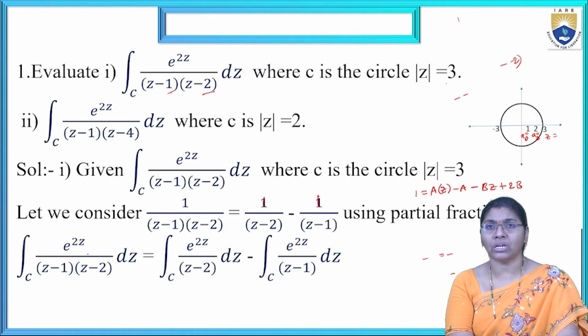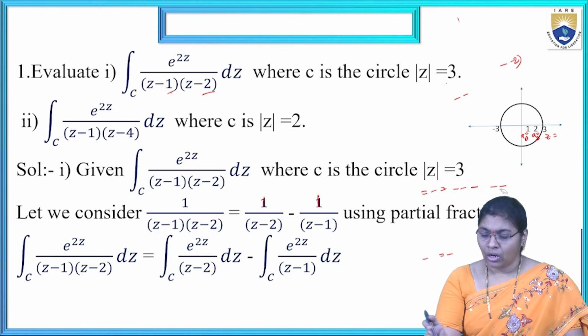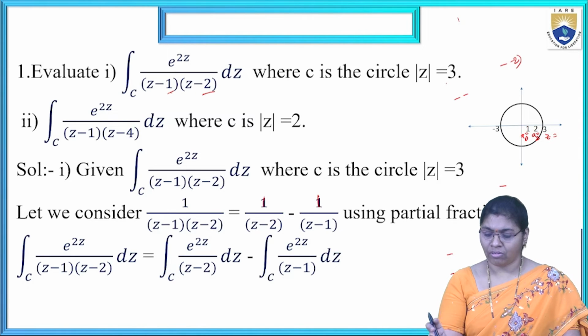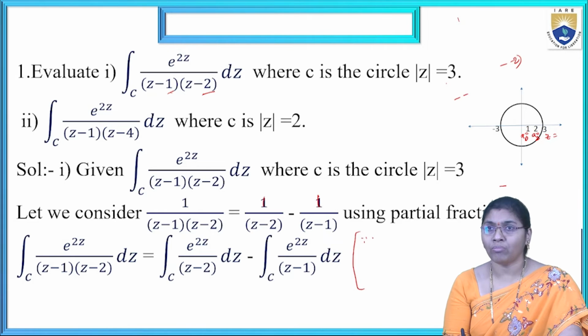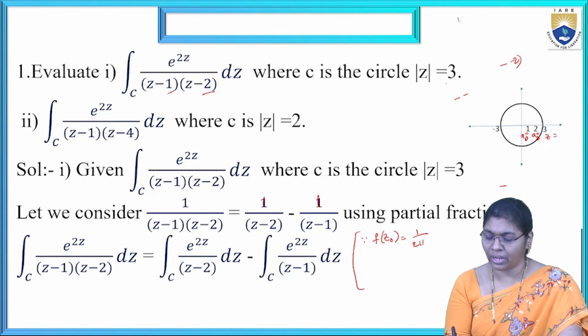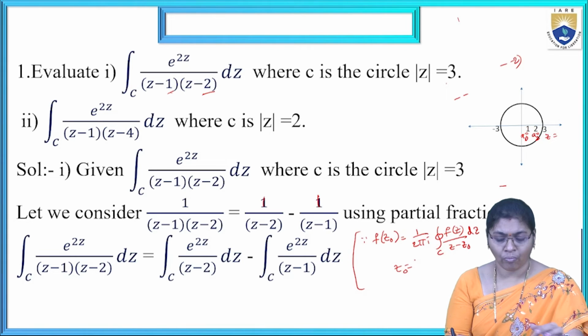Now applying e power 2z on both sides, we get e power 2z by this one is nothing but e power z by z minus 2 into this one. Now calculate this one as simplification. What is the formula here? The formula is f of z naught is equal to 1 by 2 pi i integral over C f of z by z minus z naught dz. Here z naught value is 2.